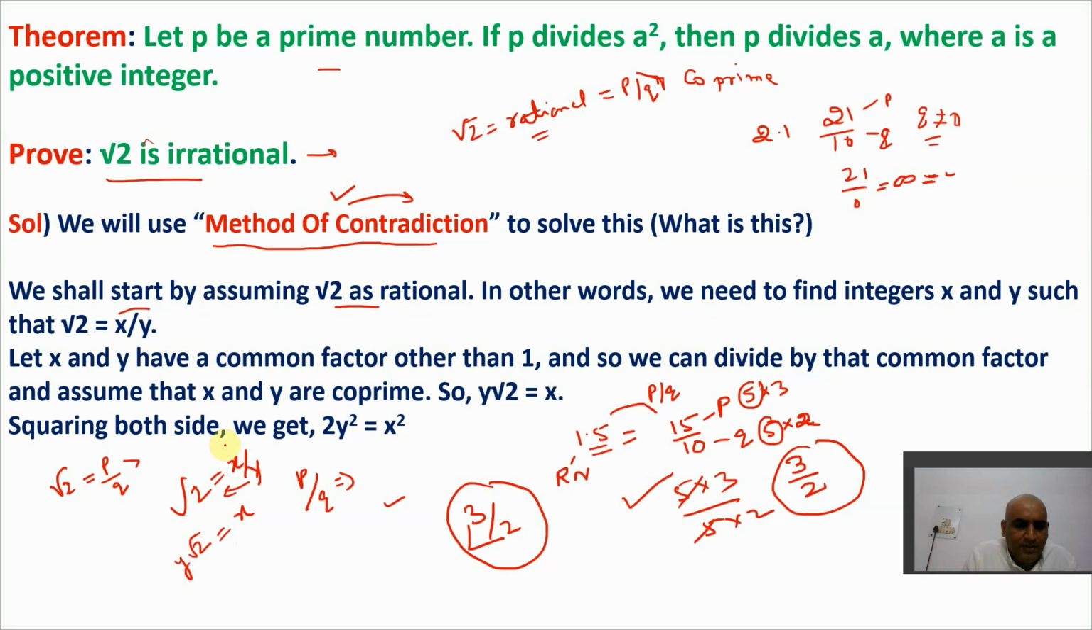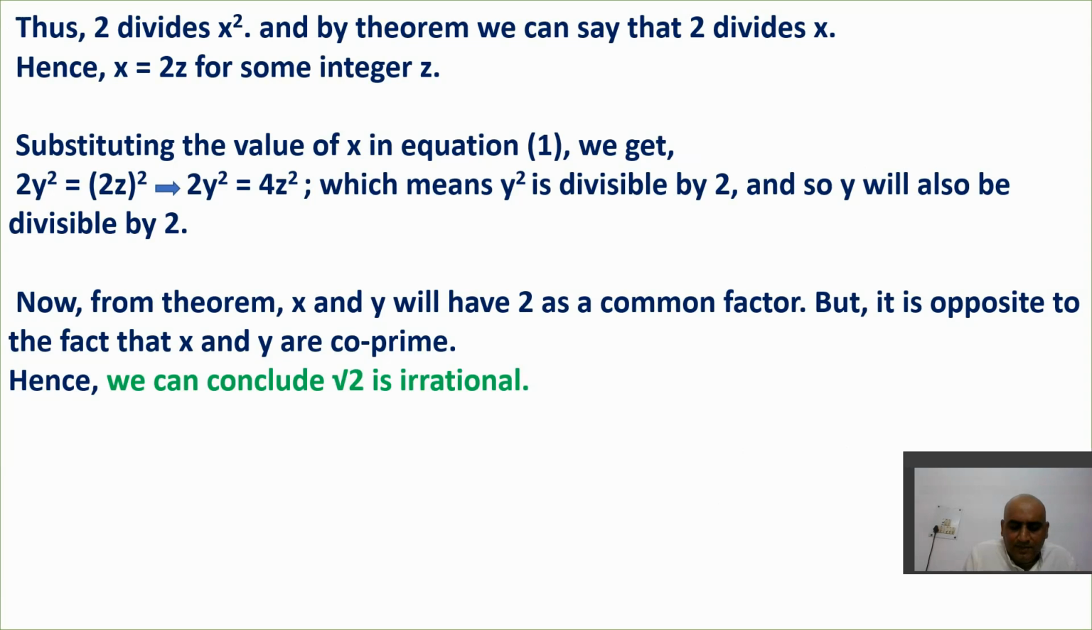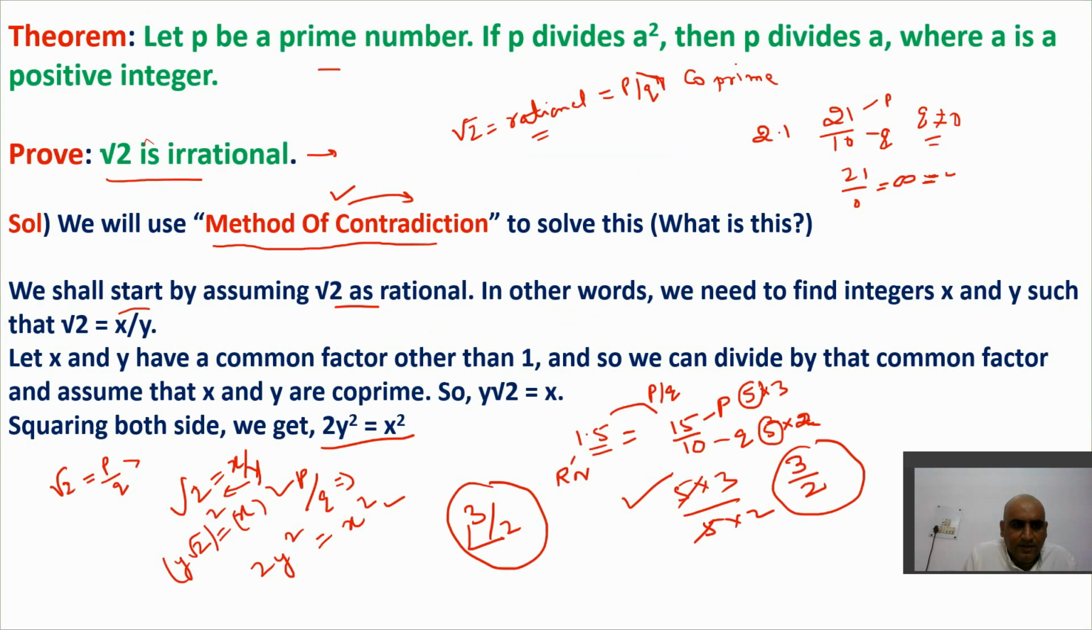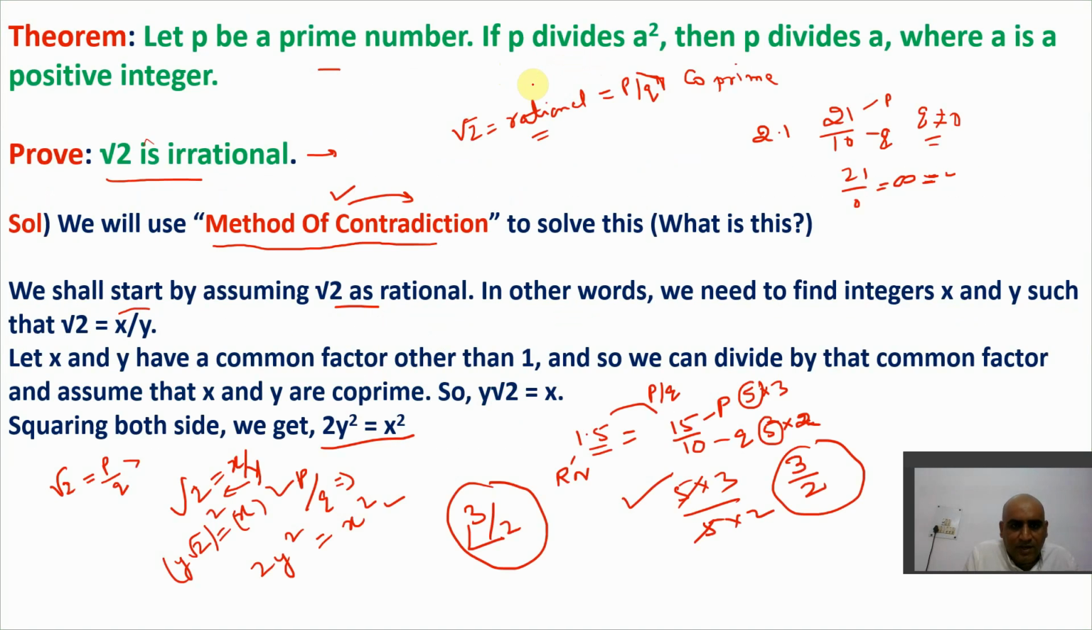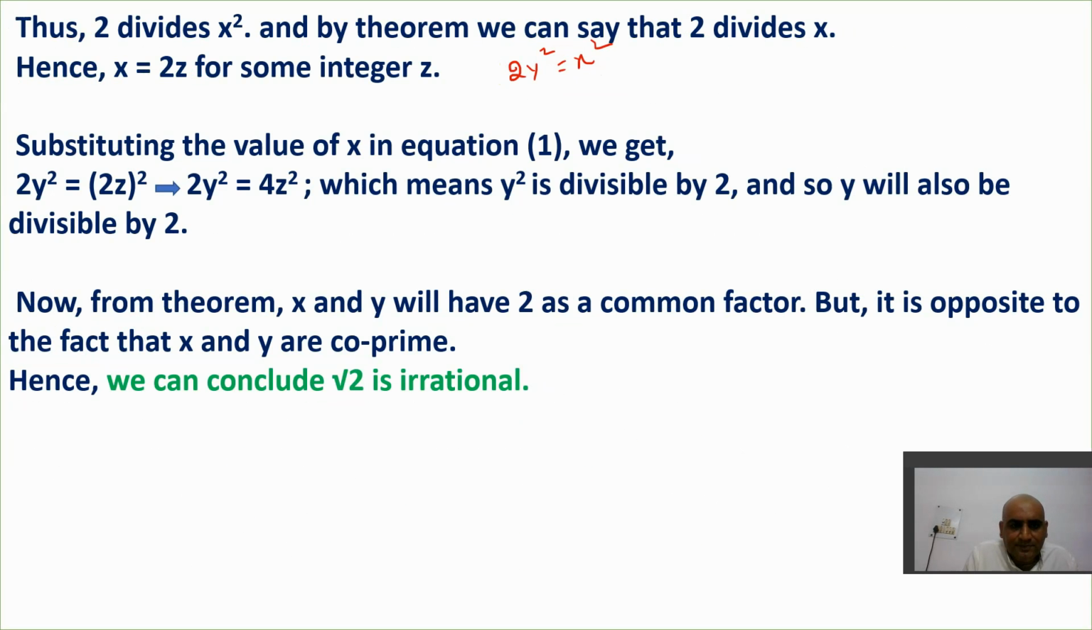Now what we need to do is square both sides. So square this and square this. It becomes what? y square root 2 into root 2 is 2. So that becomes 2y square, and the RHS will become x square. So it becomes like this. So just now we get here 2y square is equal to x square. Clear? 2y square is equal to x square.